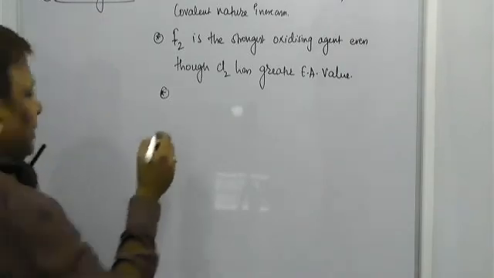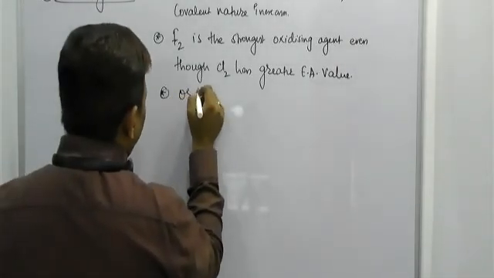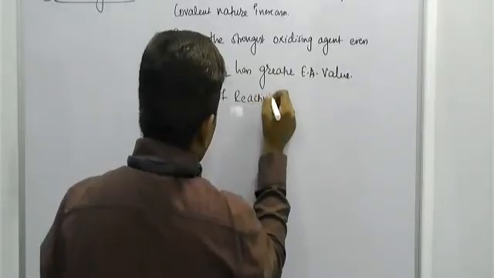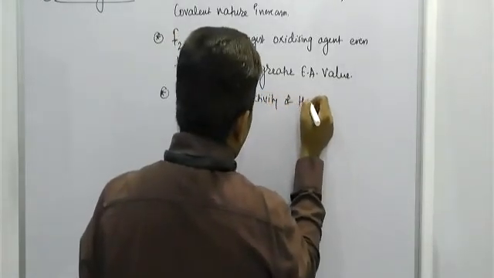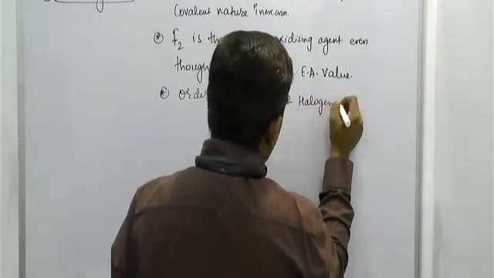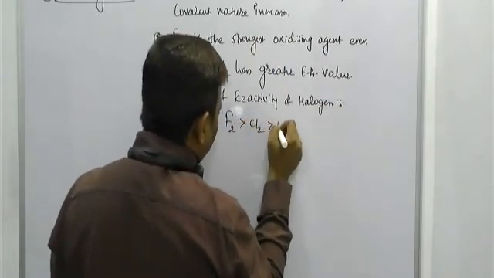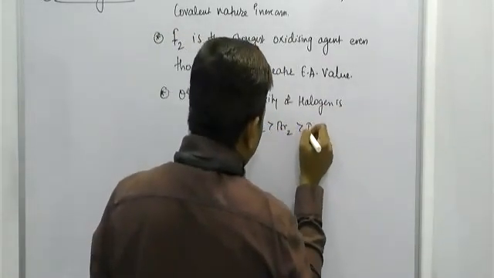The order of reactivity of halogens is: fluorine is more reactive than Cl2, than Br2, than I2.